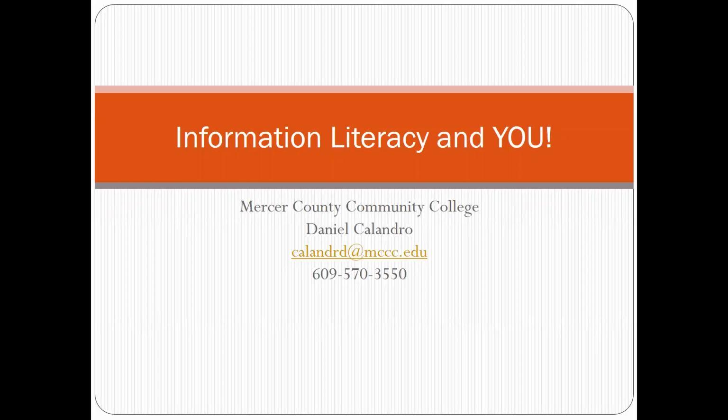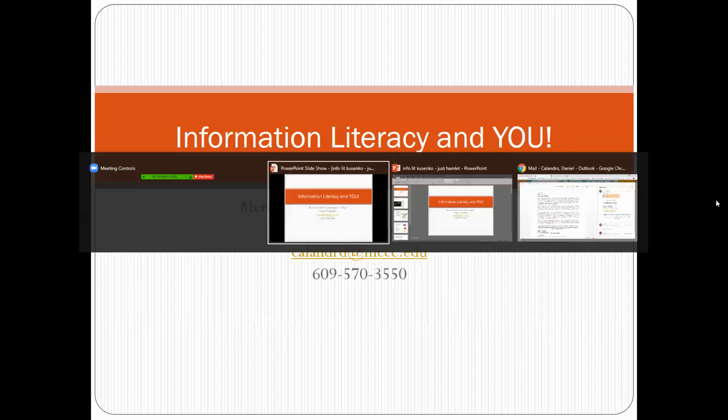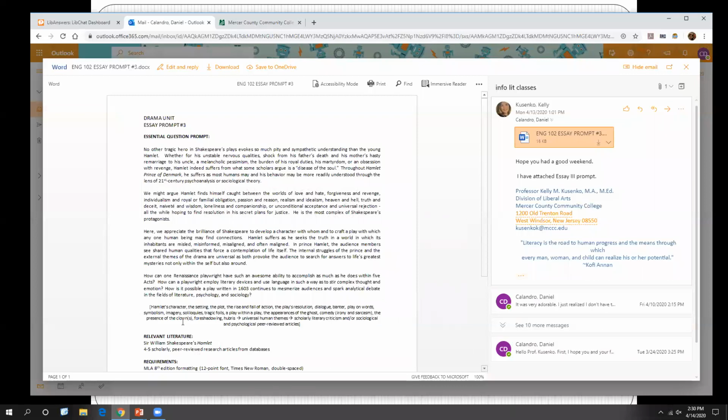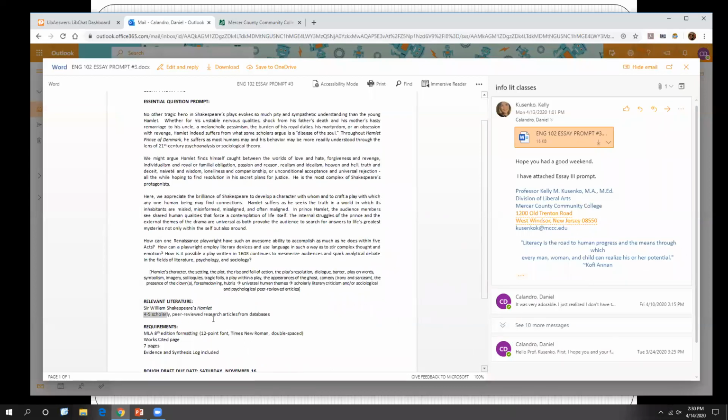Last time we discussed the databases. This time we're going to discuss our electronic books, specifically our ebrary database. Instead of getting articles, you are going to get books, electronic books. Please remember that your professor wants you to have 4 to 5 scholarly sources, and books are generally considered to be scholarly.